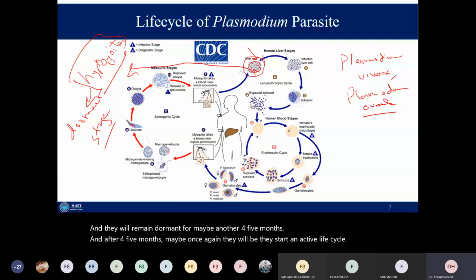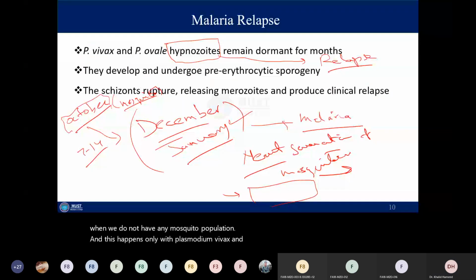This happens only with Plasmodium vivax and Plasmodium ovale. That relapse explains why we have malaria during the winter, and how it's possible that the next generation of mosquito will get an infected person in the population.